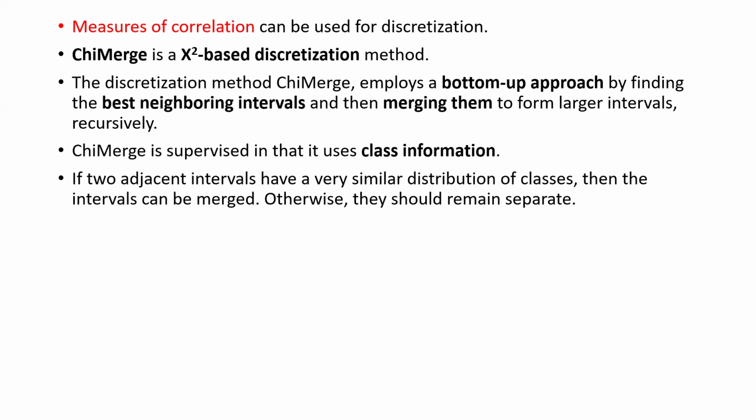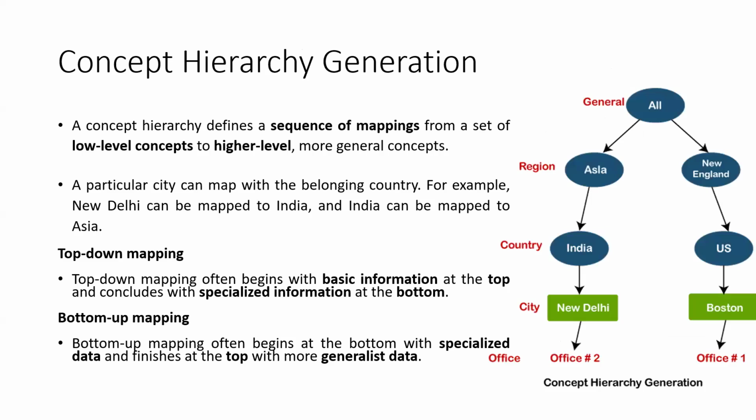Chi-merge is supervised in that it uses the class information. And then merging can also be done. If you are getting the input from various sources, how are we going to handle it? Here we have top-down mapping and bottom-up mapping. What is this top-down mapping?